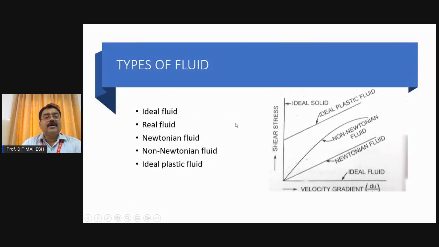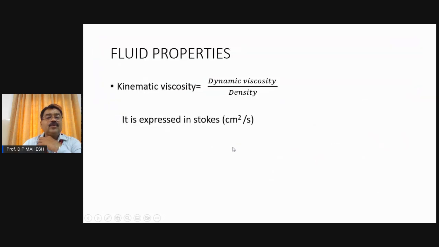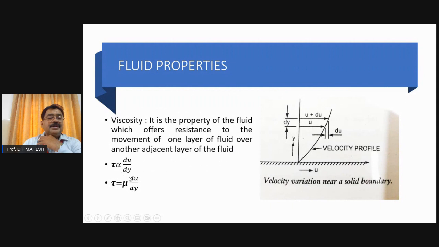Now coming to the various types of fluid. The types of fluids are ideal fluid, real fluid, Newtonian fluid, non-Newtonian fluid, and ideal plastic fluid. Now go back to the previous slide. In the previous slide, we have an equation, tau proportional to du by dy. It means the velocity gradient is directly proportional to the shear stress. Any fluid which obeys this relation or law is called a Newtonian fluid. If it does not obey this law, it is called a non-Newtonian fluid.